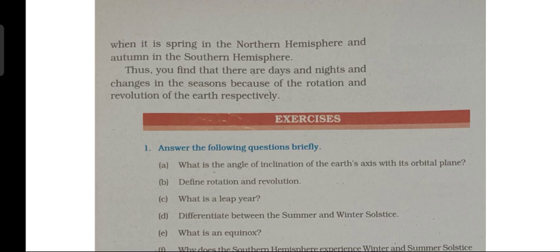of the earth respectively. So children, on 23rd September, when it is autumn season in the northern hemisphere, it will be spring season in the southern hemisphere. Means when India has autumn season, Australia has spring season. Then on 21st March, when we have spring in the northern hemisphere, it is autumn in the southern hemisphere. Just the opposite. The case gets reversed.